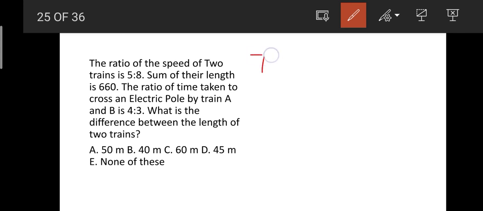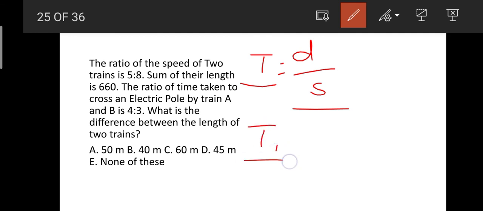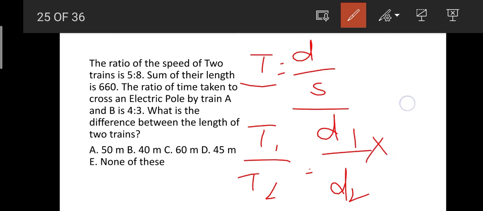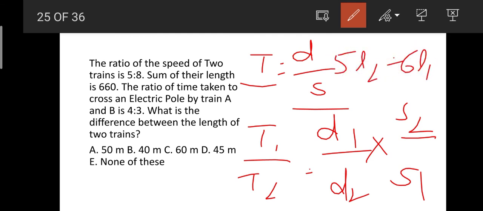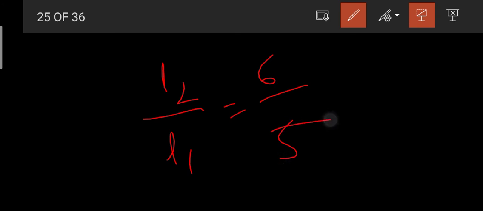Initially I took the basic formula, time t equals distance by speed. They have given us the time ratios and also the speed ratios, so I have taken t1 by t2 equals d1 by d2 into s2 by s1. This is the thing I have taken. Then I got 5L2 equals 6L1. So I get the length ratio L2 by L1 equal to 6 by 5.